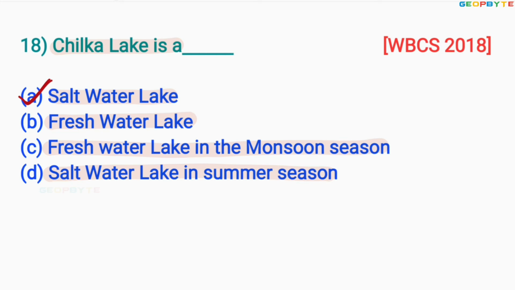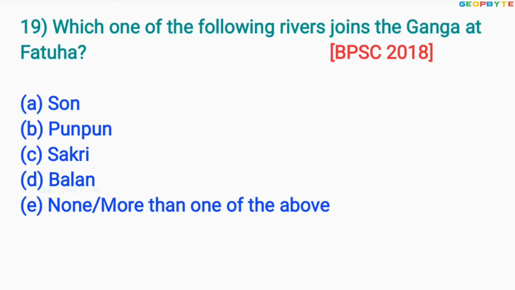Now, let us move to the 19th one. Look at the 19th one asked in 2018 for BPSC exam like this. Which one of the following rivers joins the Ganga at Fatuha? Option A, Sun. Option B, Panpan. Option C, Sekri. Option D, Balan. Option E, none or more than one of the above. The correct answer is option B, Panpan.